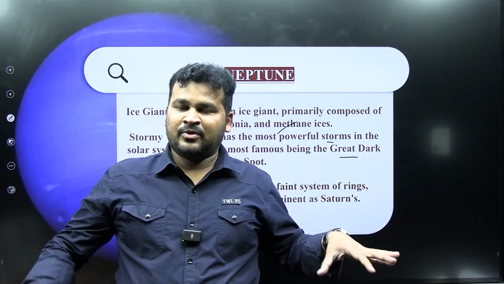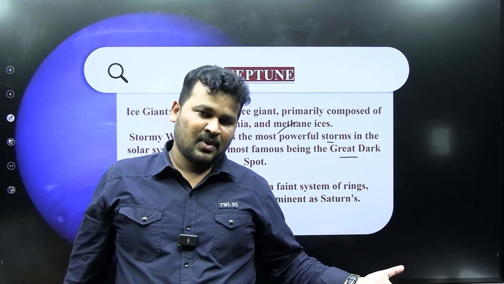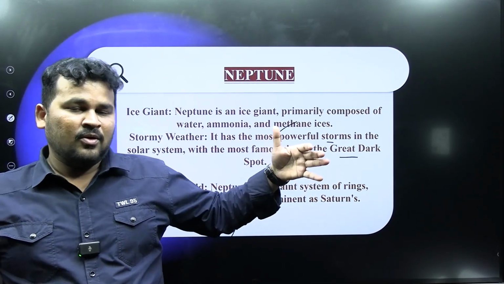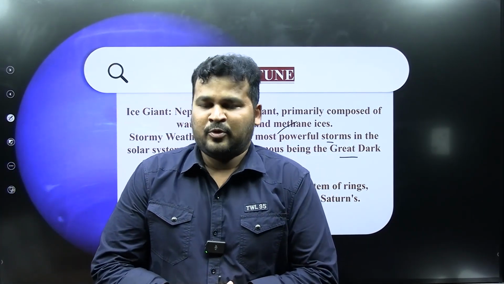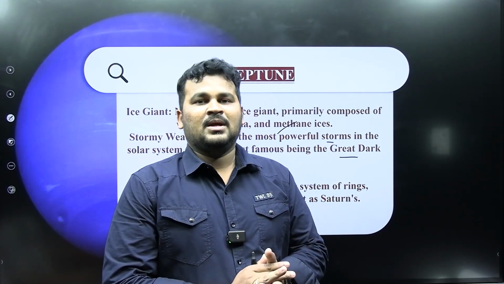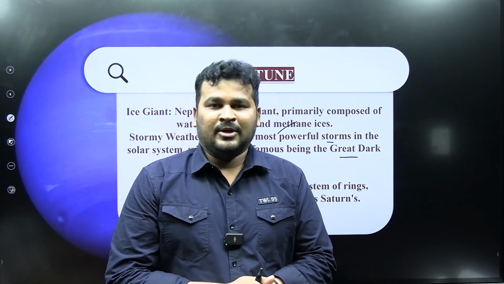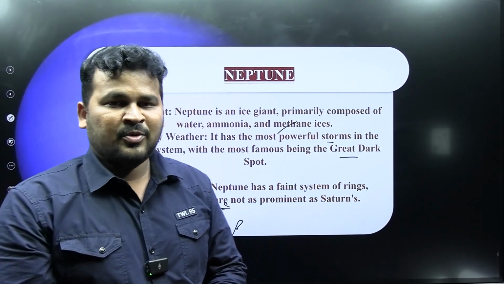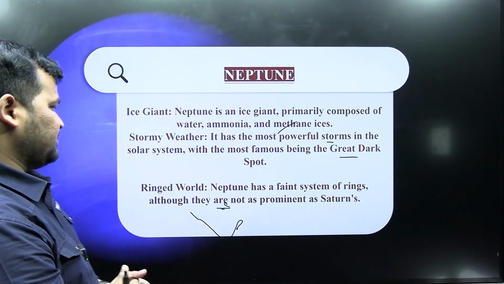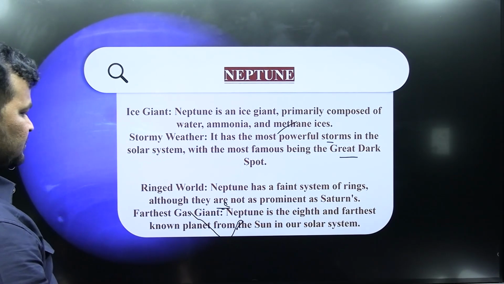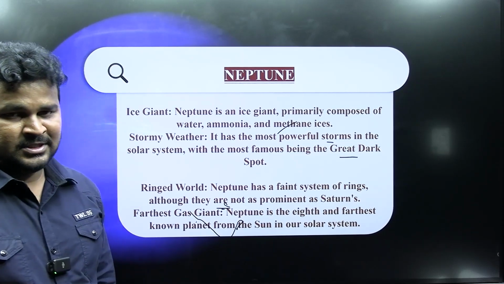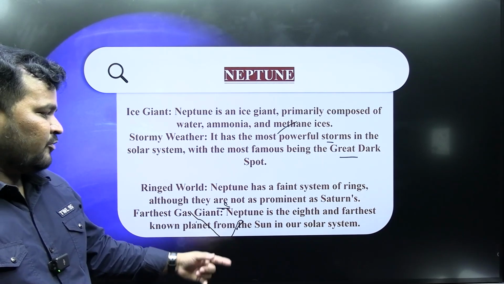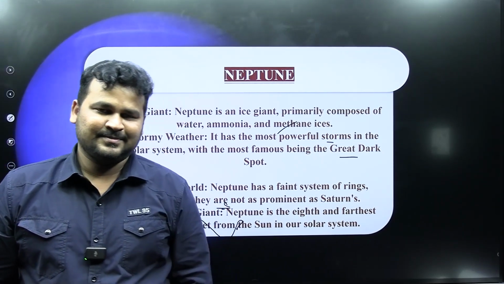So sometimes, every 100 years or so, Saturn and the Earth will be aligned very nearly. At that point of time, we can see the rings of Saturn with our naked eyes, because all human beings have seen that in previous times. Next after that, it is the farthest gas giant. Neptune is the 8th and farthest known planet from the sun in our solar system.